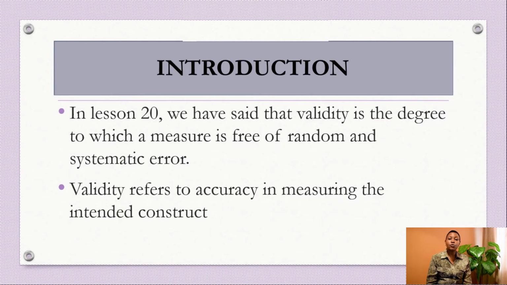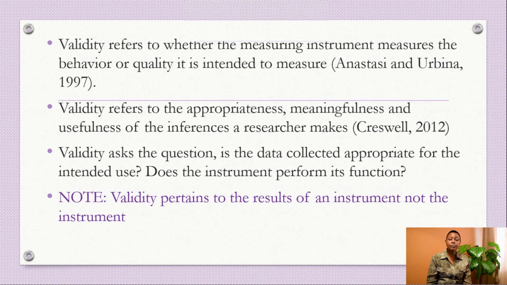In lesson 20, we said that validity is the degree to which a measure, and when we say a measure, we are talking about an instrument, in this case a quantitative instrument, is free of random and systematic error. We also said that validity refers to accuracy in measuring the intended construct.